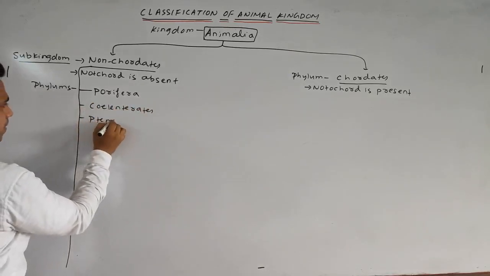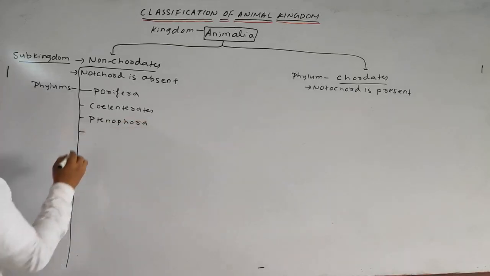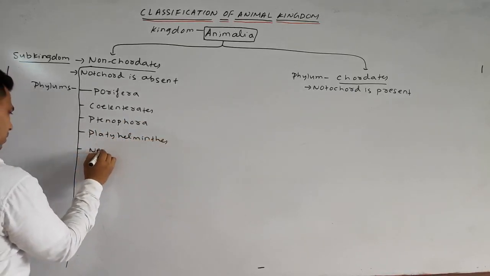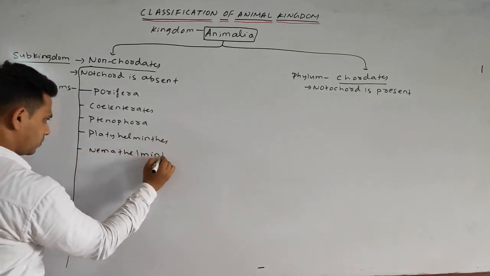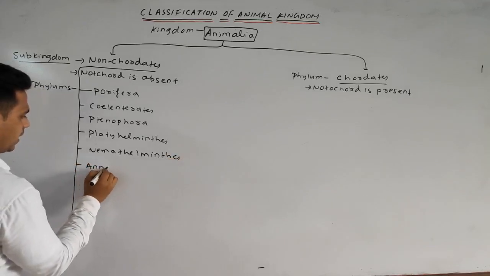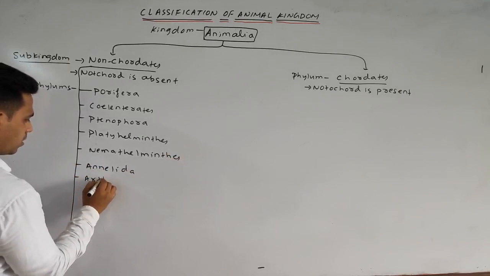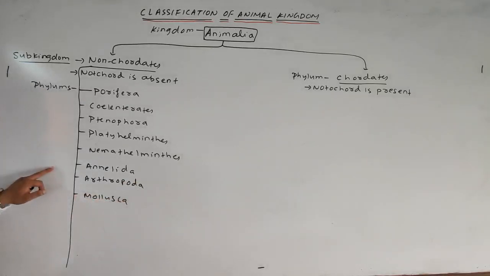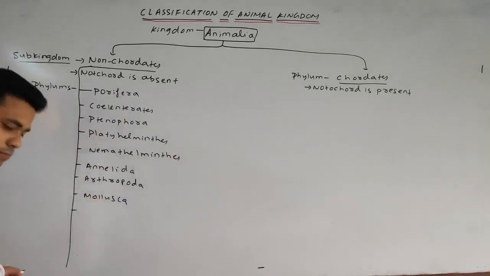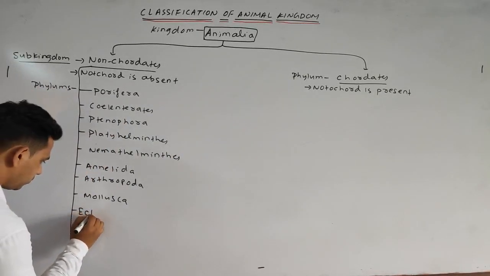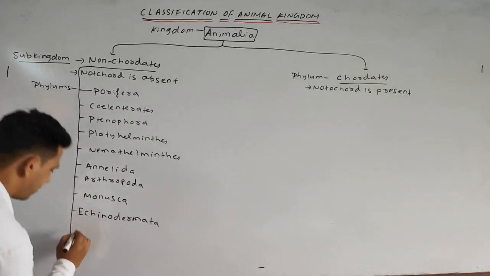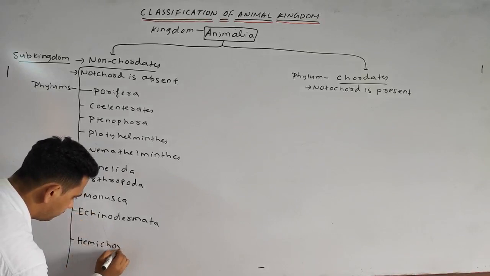Then Ctenophora, then Platyhelminthes, then Nemathelminthes, then Annelida, Arthropoda, Mollusca, Echinodermata, and the last one is Hemichordata.